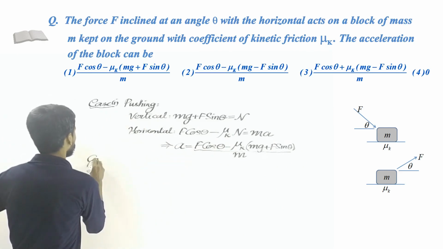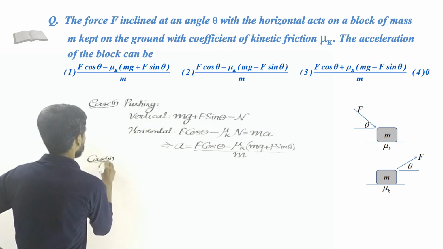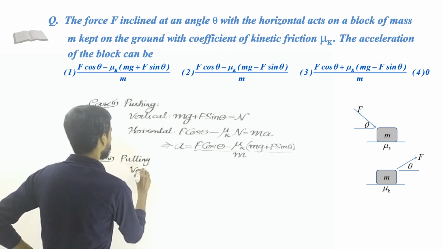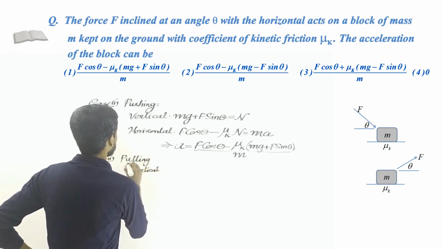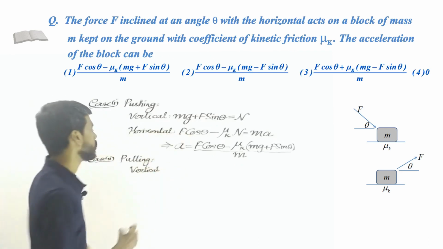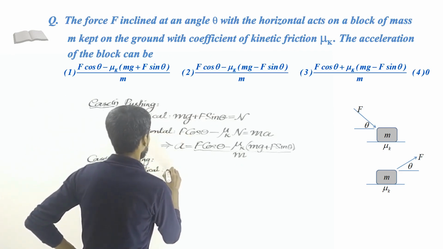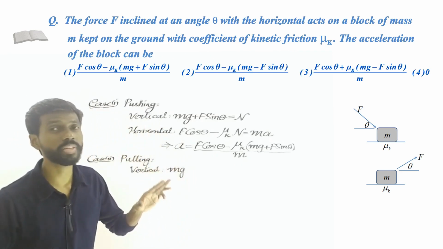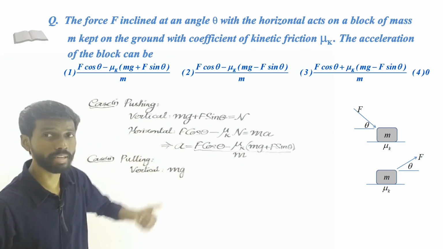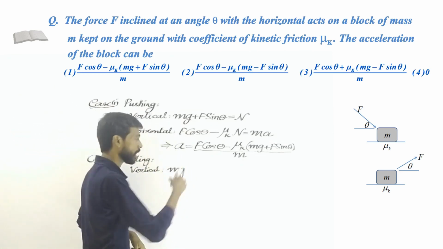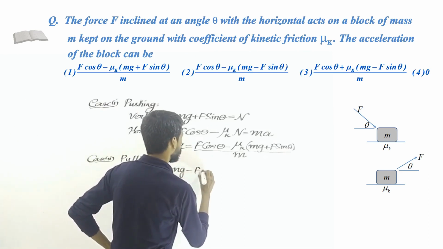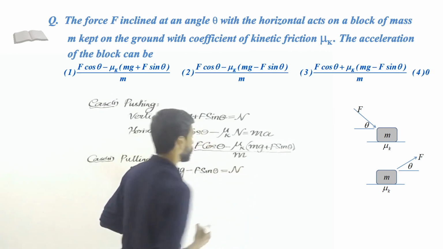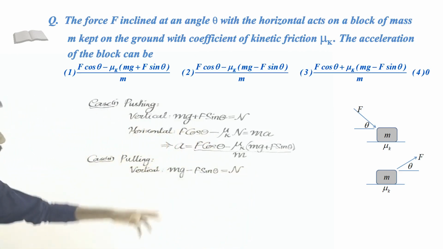Now similarly, we have to consider the other case, case 1, case 2. So it is a pulling force. In that case, what are the forces acting in the vertical direction? Again, mg in the downward direction, but the component of the force F in the vertical direction is in the upward direction, right? Because mg in the downward direction is negative, so minus F sine theta. Normal reaction also in the vertically upward direction, so this equals n, right? This is the normal reaction in the second case. Okay, so that is done.